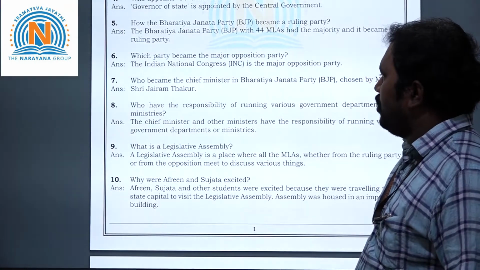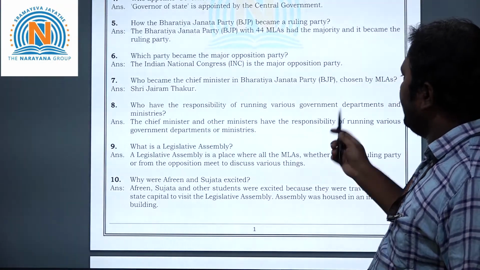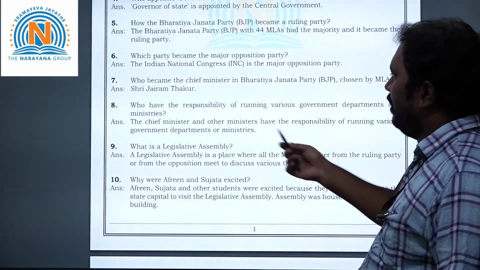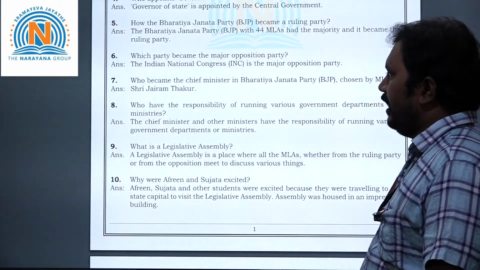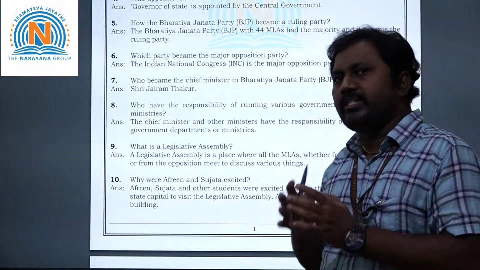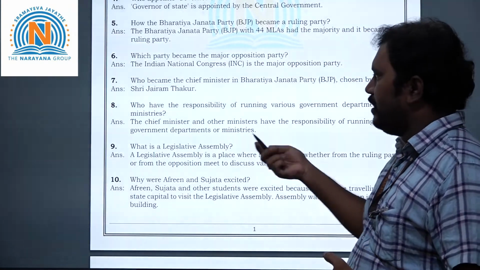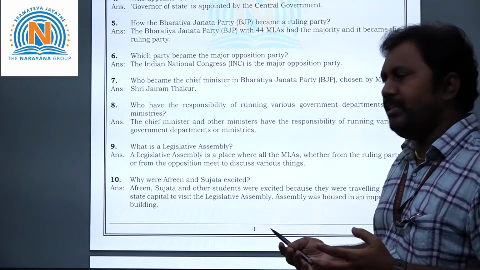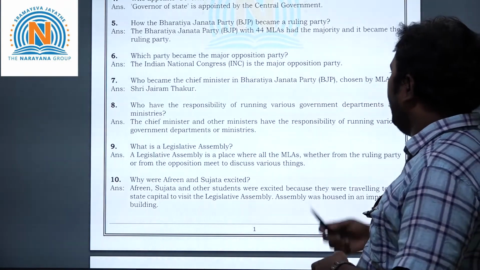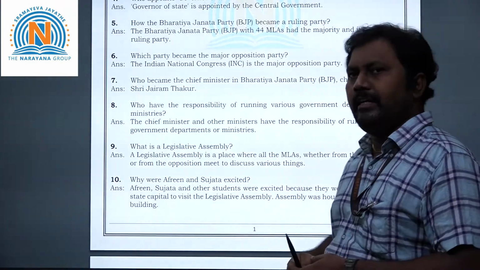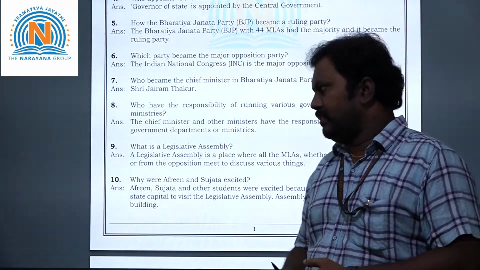Now let's take the eighth question. Who has the responsibility of running various government departments and ministries? Here we are talking about the state government, no? So obviously the chief minister. The chief minister and other ministers, meaning cabinet ministers, have the responsibility of running various government departments or ministries.